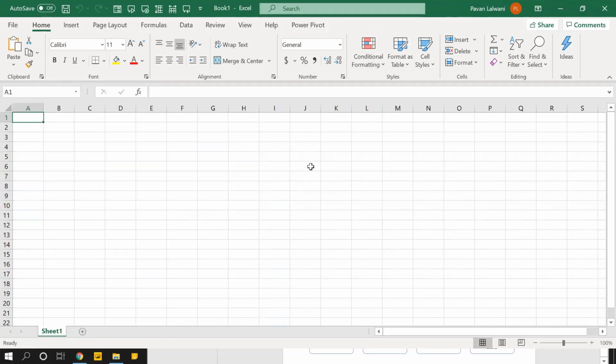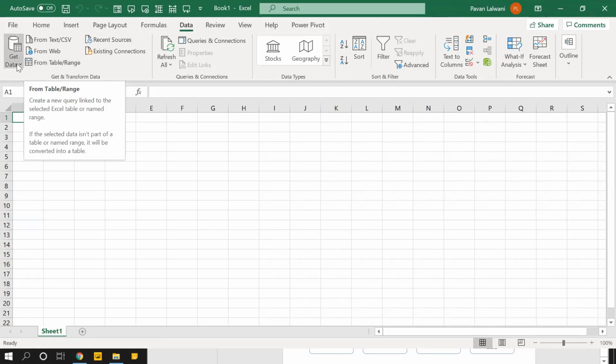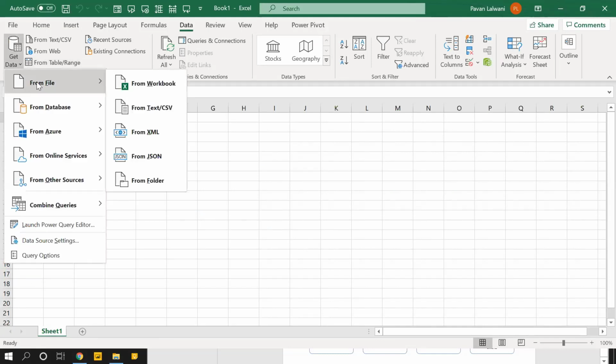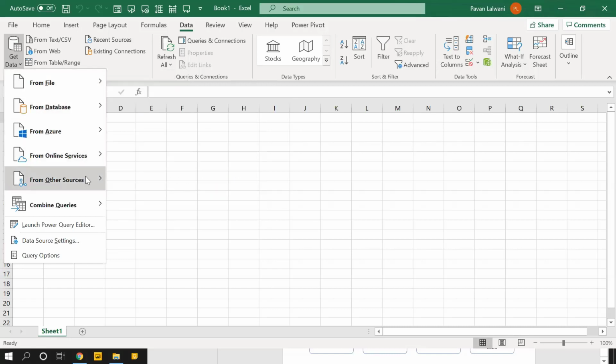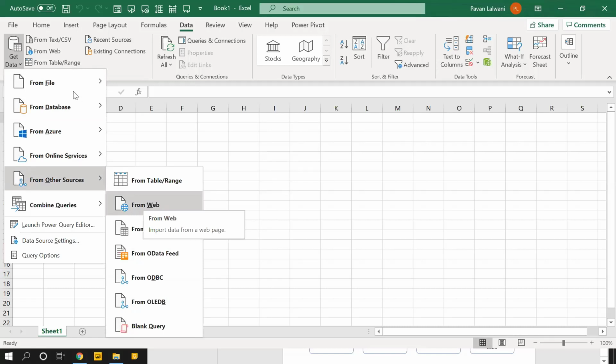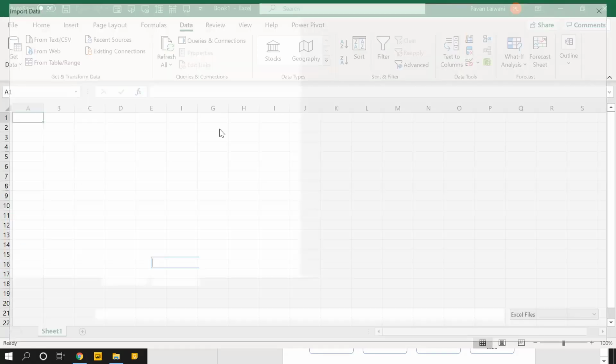Control N, I'll create a new file. In the Data menu bar, till now I have shown you From Table. But in Excel, you can pull data from 20 plus data sources, like Excel, CSV, XML, SQL, Facebook, or a website. I'll click on Get Data from Workbook, and the file is kept in some location.